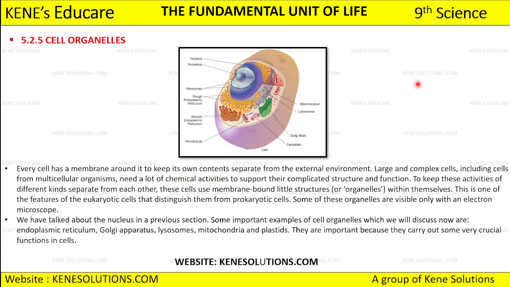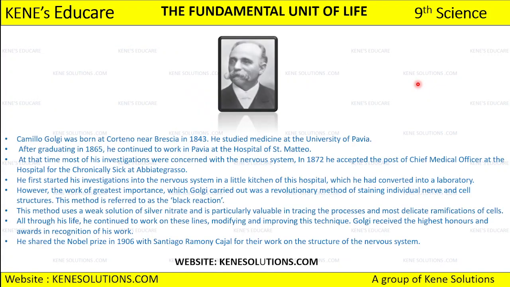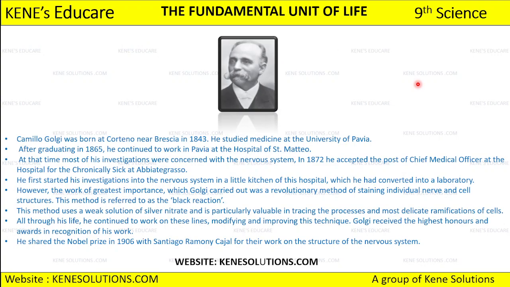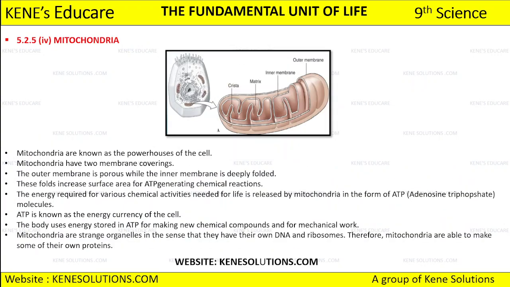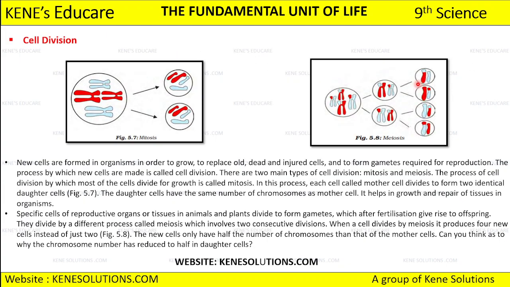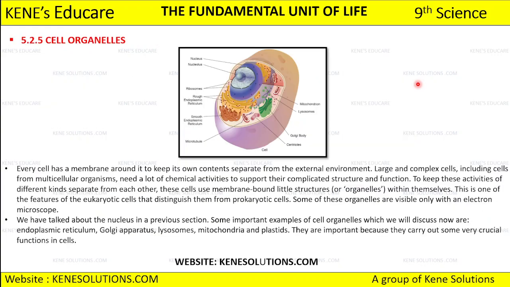Okay. Now we are going to start with the cell organelles. So we have different cell organelles to discuss. First of all, we have the endoplasmic reticulum. Then we have Golgi apparatus to discuss. After Golgi apparatus, we have lysosomes, mitochondria, vacuoles, plastids, okay, and then cell division. So maybe in the next part we will complete this lesson if possible, okay. Now let's see what exactly the cell organelle is.